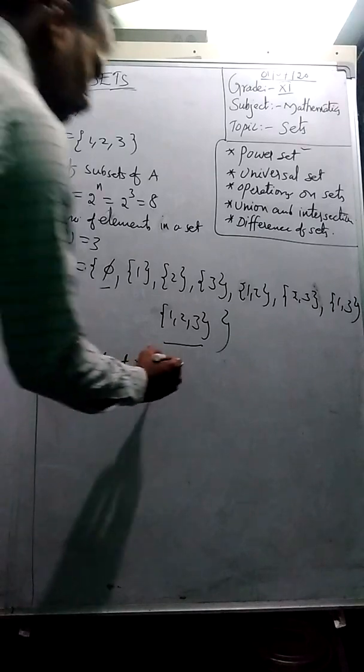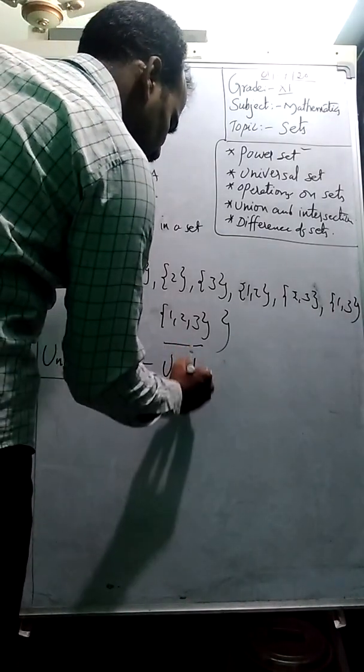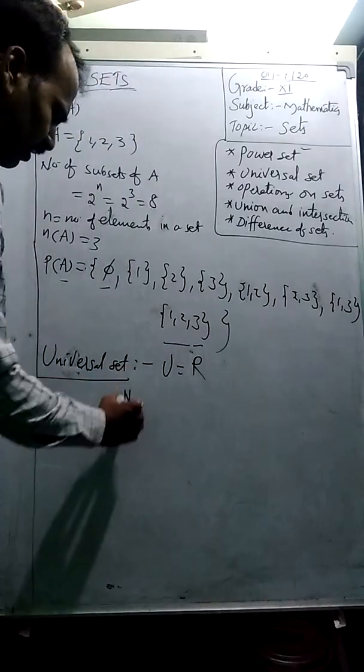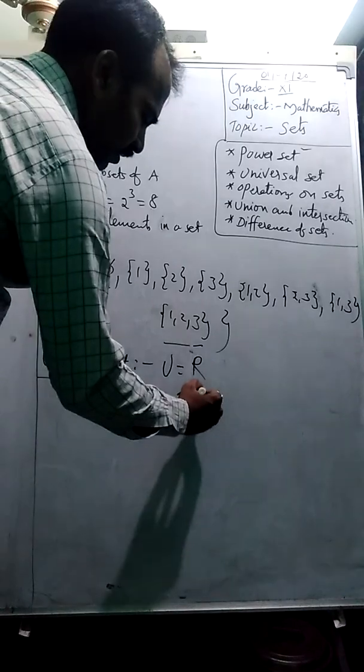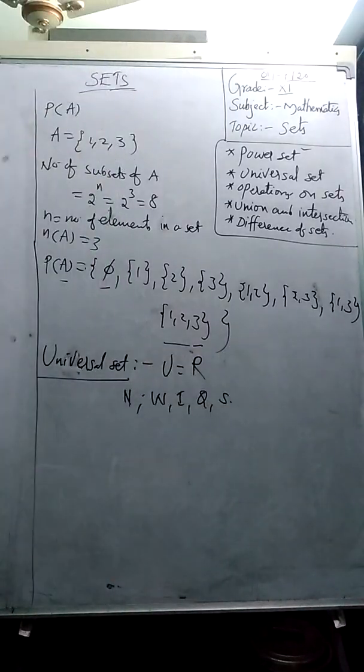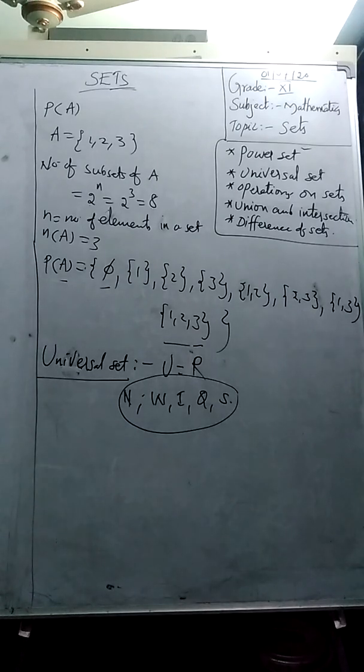For suppose, if you take the universal set as real numbers, then natural numbers, whole numbers, integers, rational numbers, and irrational numbers are all its subsets. So we can say a universal set is a set which contains all the elements of its subsets.